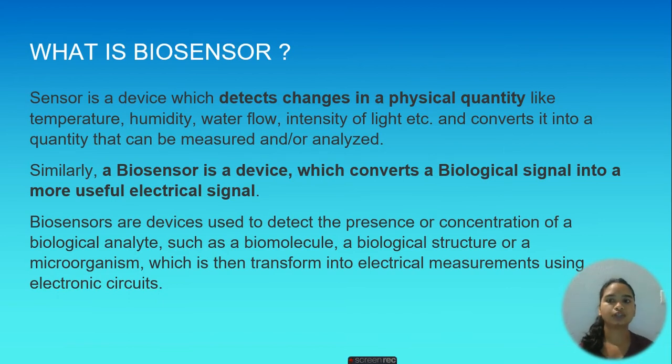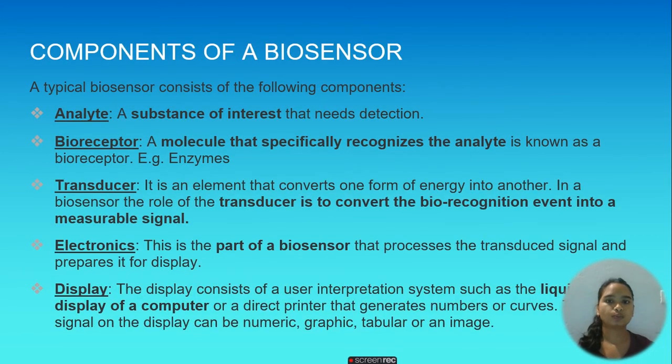Next we look into what is a biosensor. So first of all we need to understand what is a sensor. Now a sensor is a device which detects changes in a physical quantity like temperature, humidity and so on and converts it into a quantity that can be measured. Similarly, a biosensor is a device which converts a biological signal into a more useful electrical signal. Now, according to the definition, biosensors are devices which are used to detect the presence or concentration of a biological analyte, such as a biomolecule, a biological structure, or a microorganism, which is then transformed into electrical measurements using electronic circuits.